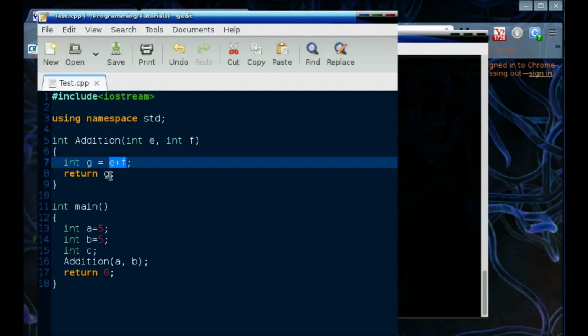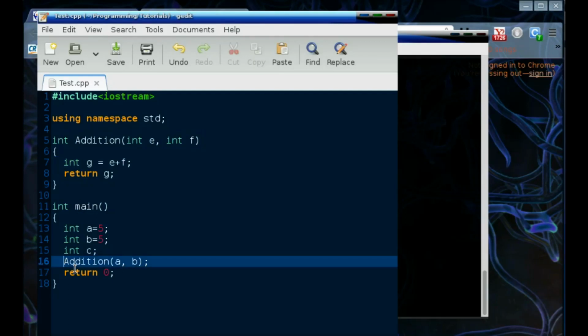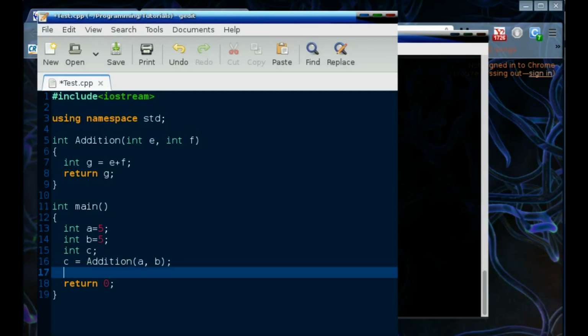Okay, now since some value is returned from this function, we want to capture that value and store it somewhere. So let's say that is going to be stored in c. Okay, so just like that, c equals addition of a and b. That looks pretty simple and very easy to understand also. Okay, now if I cout c, I have just created a simple addition function.